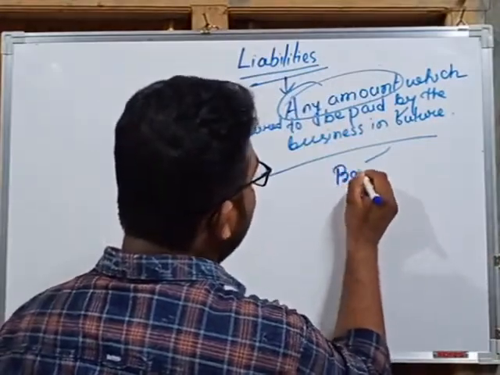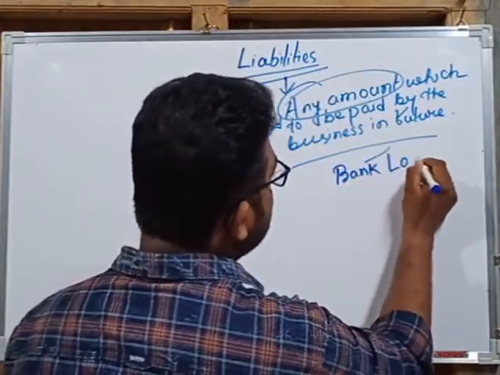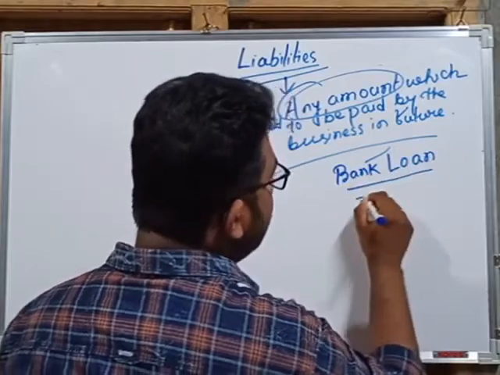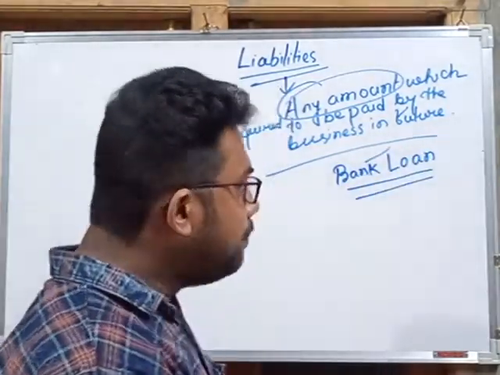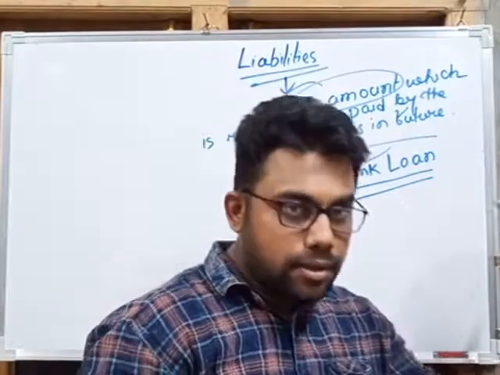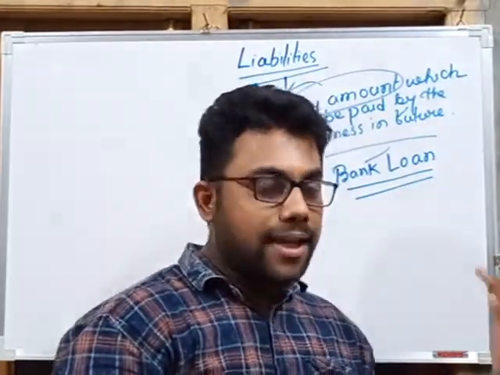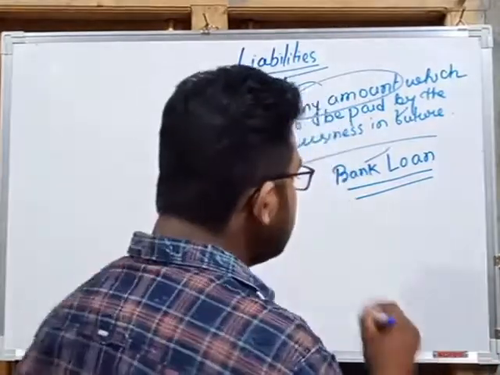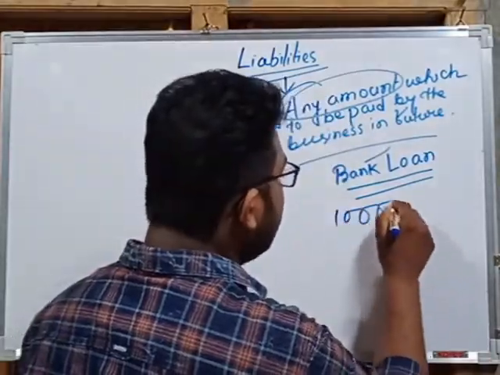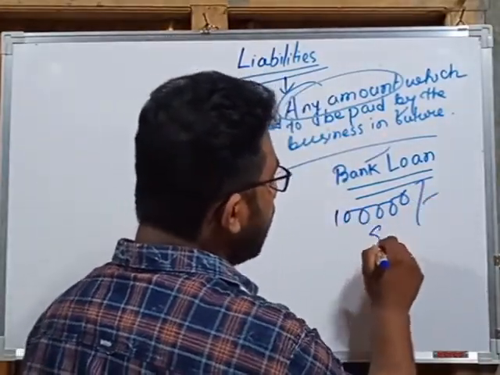That is a liability of the business. For example, a businessman has taken a loan of rupees 1 lakh from SBI.